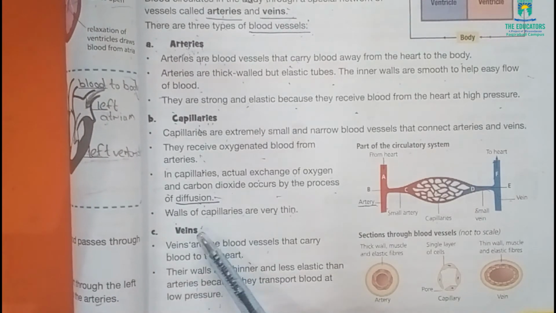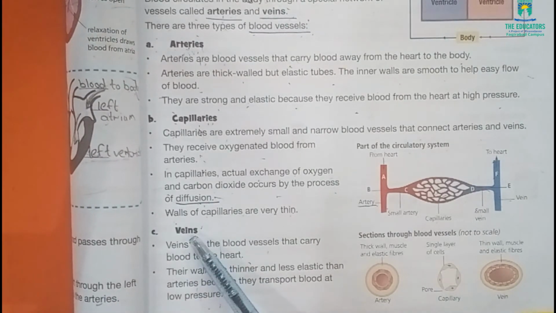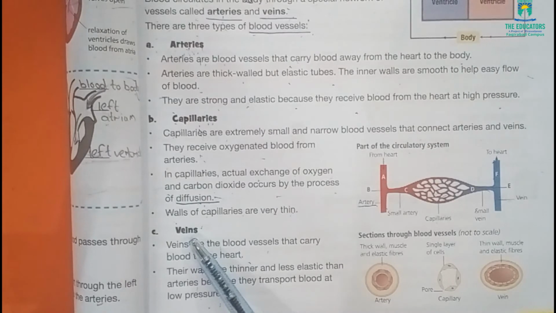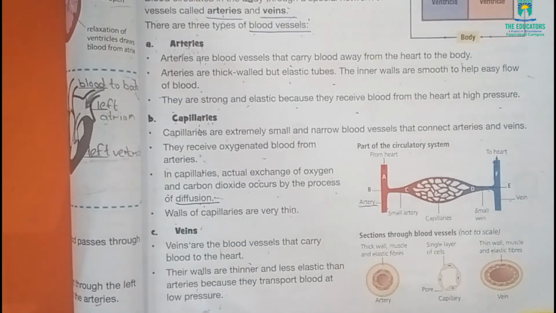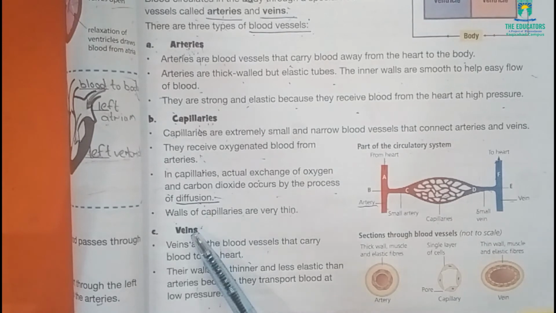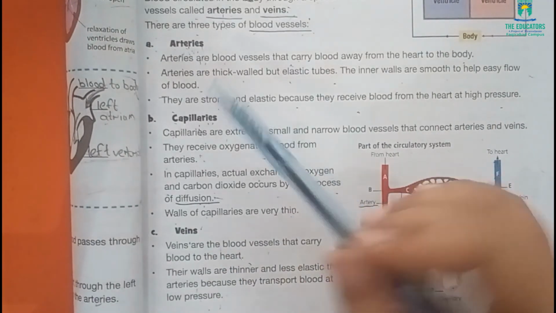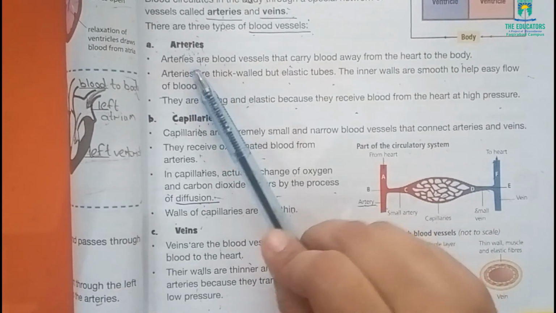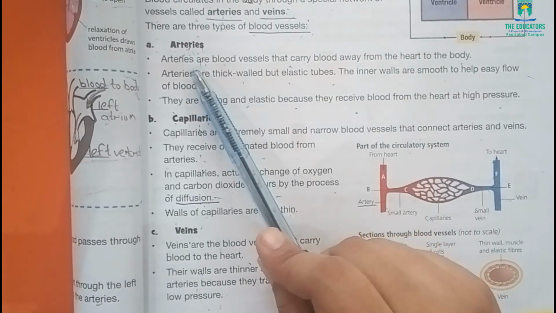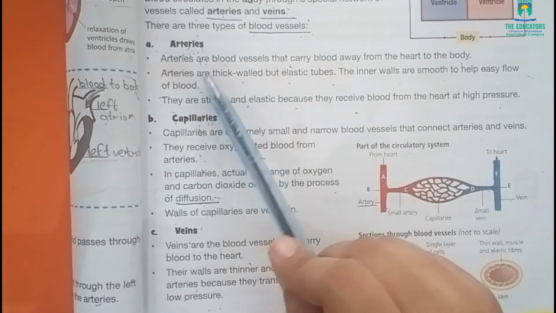Now the walls of veins are thinner and less elastic. Why? Because arteries transport blood at high pressure and veins transport blood at low pressure. And arteries are thick because they receive blood from the heart at very high pressure.